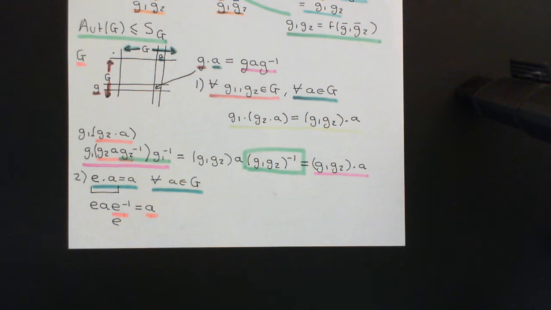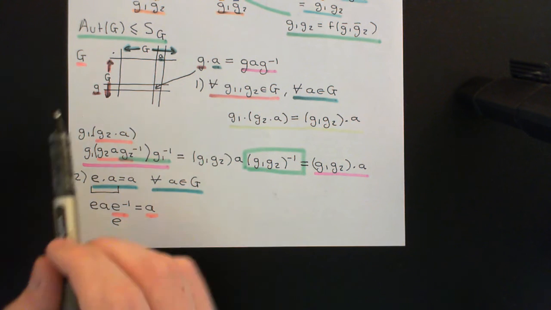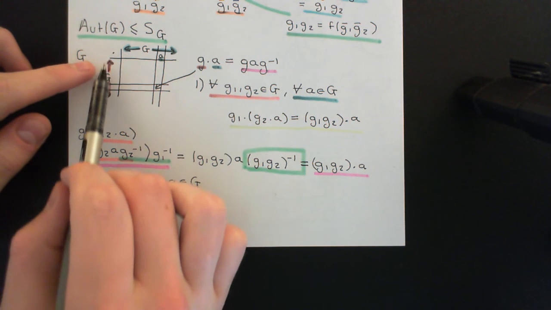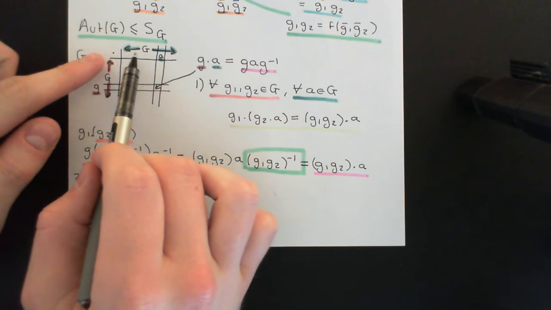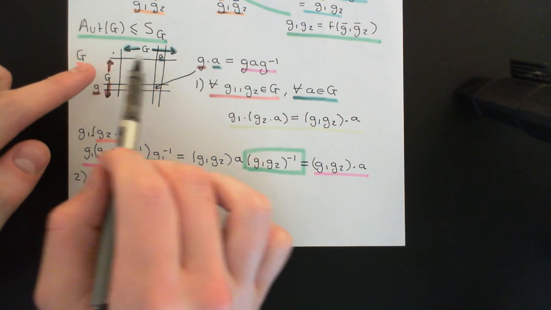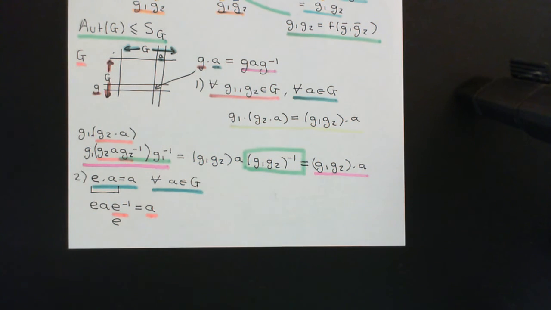Now, what does that actually mean? Well, what is the whole idea behind group actions? The whole idea behind group actions is that it allows you to associate with all of the elements of the group, in red here, set permutations of our set in turquoise up here, which in this case is our group.